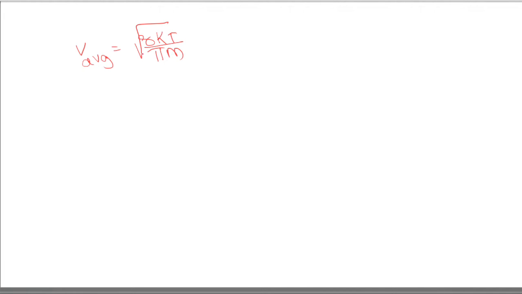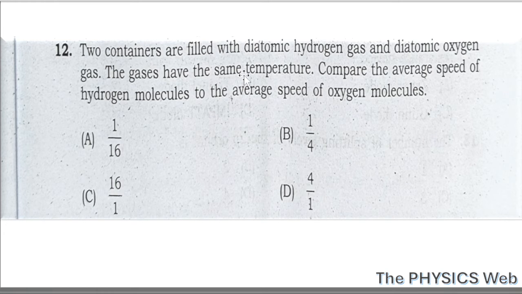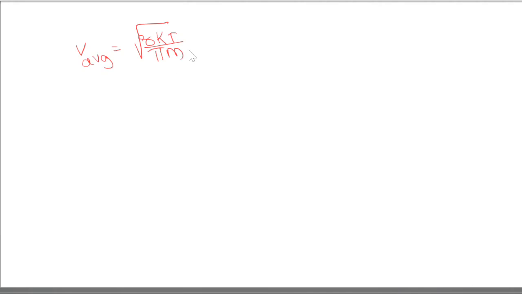So if you see, according to the question, both the gas molecules, that is hydrogen and oxygen gas, are at the same temperature. So according to this formula, 8 constant, k constant, T constant, pi constant. So this average speed will depend only on their molecular mass.